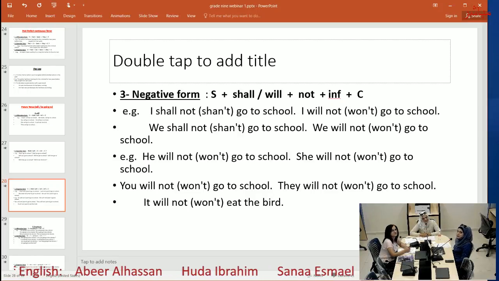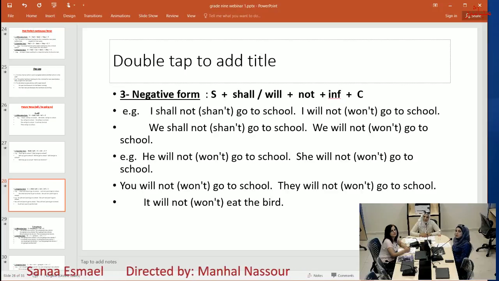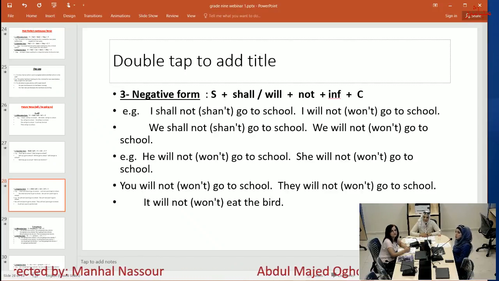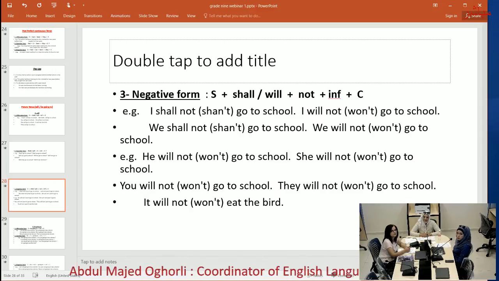Negative form. In the negative form, we use subject plus shall or will plus not plus infinitive plus the complement. For example, I shall not or shan't go to school. I will not or won't go to school. We shall not or shan't go to school. We will not or won't go to school.